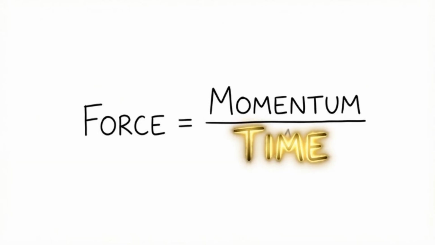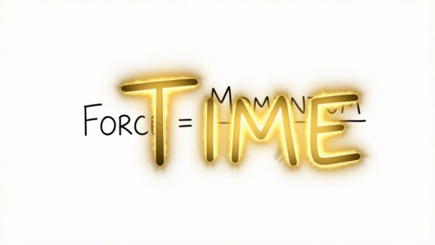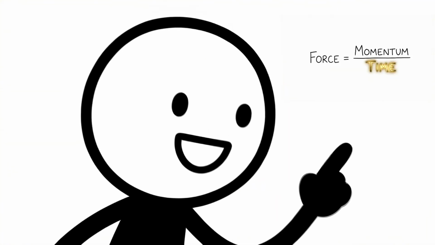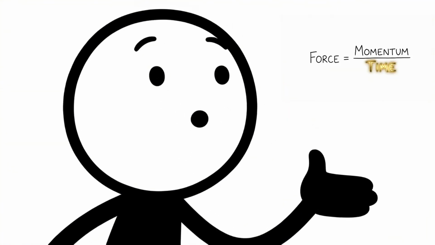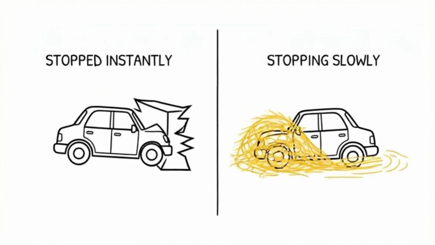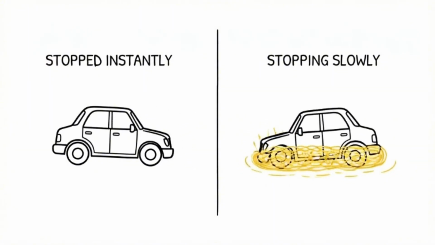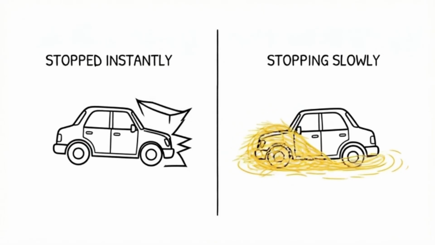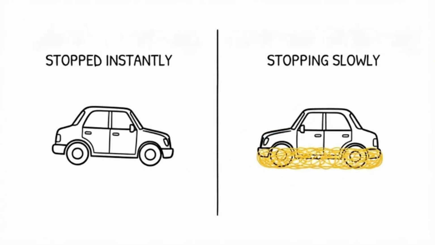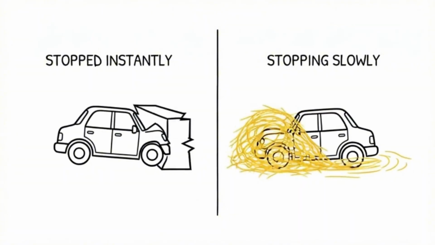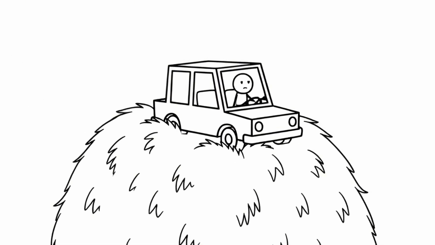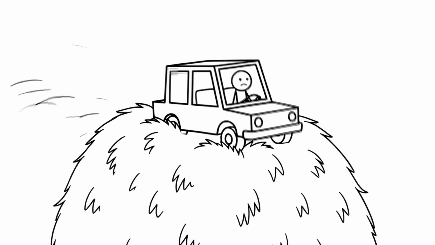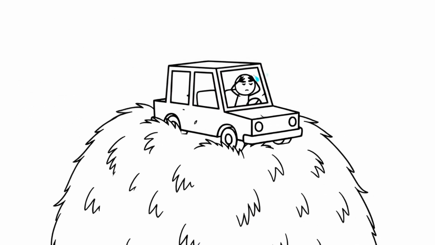The game is all about time. Look at this formula. Force is on one side. Time is on the bottom of the other side. This means force and time are enemies. If you stop in 0.1 seconds, like hitting a concrete pillar, the force is massive. It's a hammer blow to your internal organs. Your aorta detaches. Your brain slams into your skull. Game over. But if you stop over 3 seconds, like plowing into a giant haystack, the force is spread out. It's a gentle hug. You walk away dusting straw off your shirt.